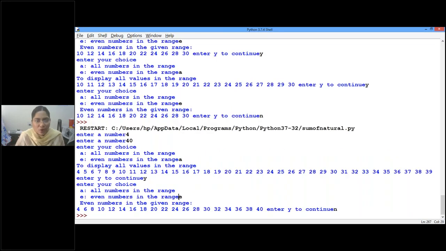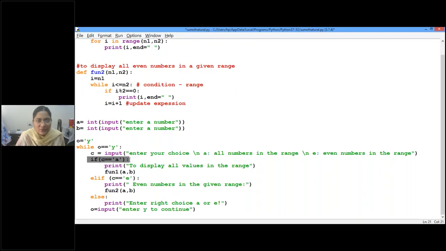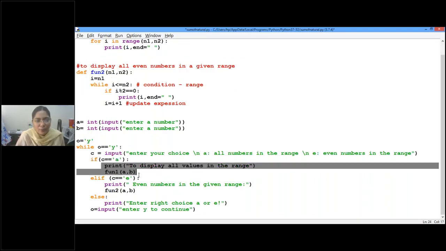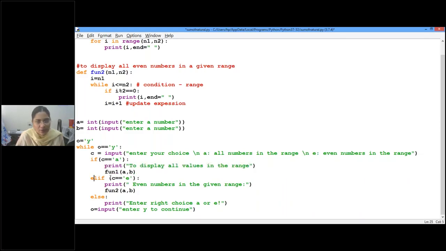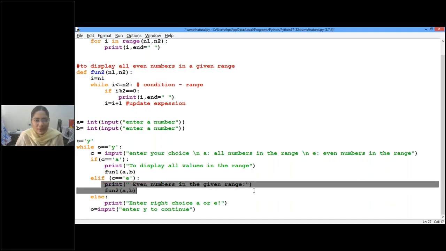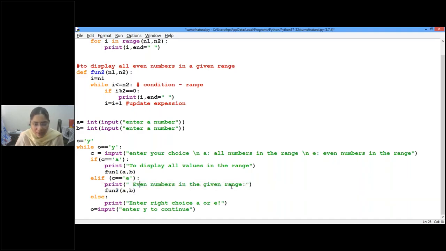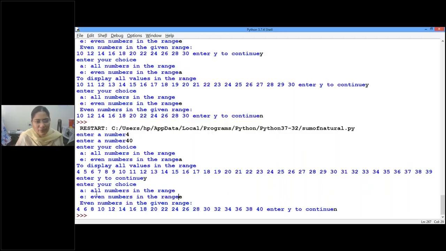So right. When the choice is E, first condition, if condition fails. So whatever coding is after the if, that block cannot be executed. So it will jump to the elif condition. Elif C equal to E, condition is true. Yes or no? So as this condition is true, then the corresponding block will be executed. See, print even numbers in the given range. So even numbers in the given range is displayed.